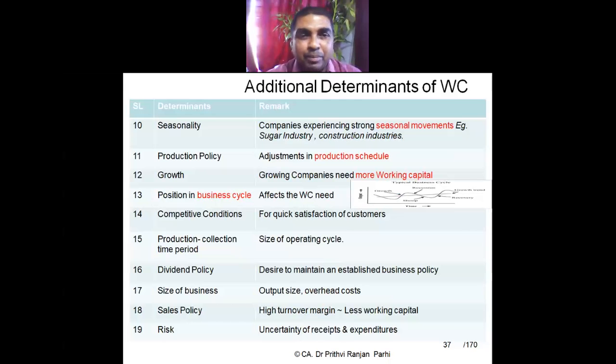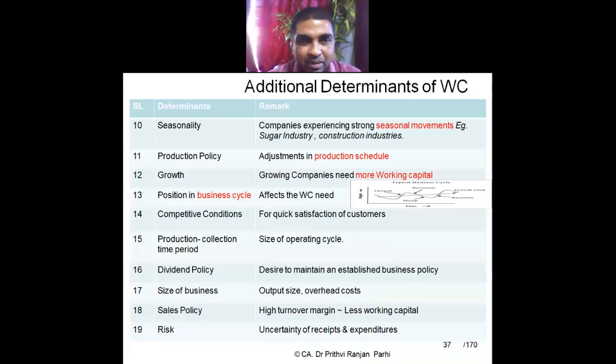So depending upon the position in the business cycle, suppose one particular business is in the growth stage, then it needs more working capital. If it is at the recession or declining stage, then working capital requirements will be less because production will be less. Okay, so like this again it picks up in recovery, then you need more working capital to produce more goods and services. So depending upon the position in the business cycle, working capital requirements get affected.